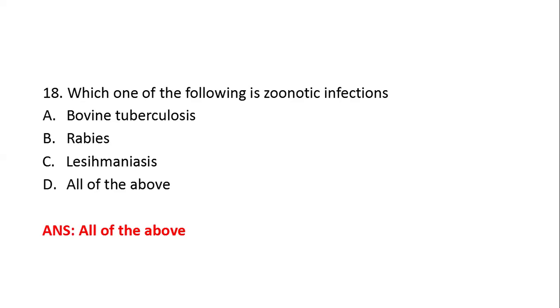Infections which are transmitted from animals to humans are called zoonotic infections. Bovine tuberculosis is transmitted from cattle to humans. Rabies is a viral infection transmitted by the bite of a mad dog. And in leishmaniasis, the natural host is the dog. All these infections are zoonotic infections.